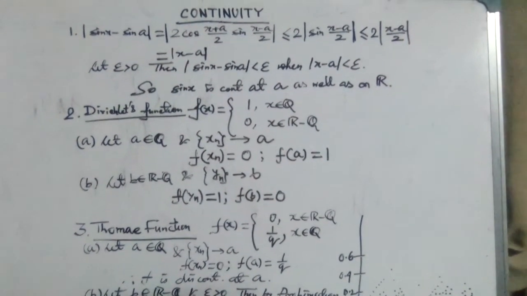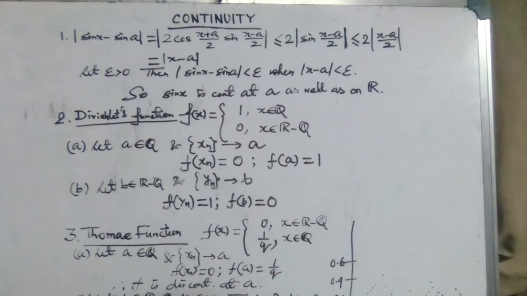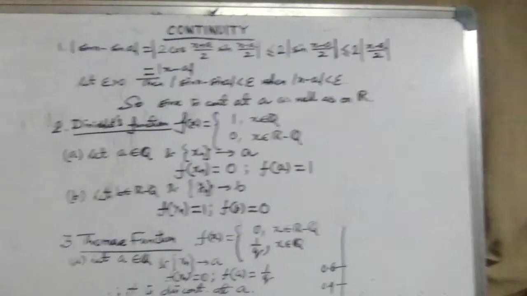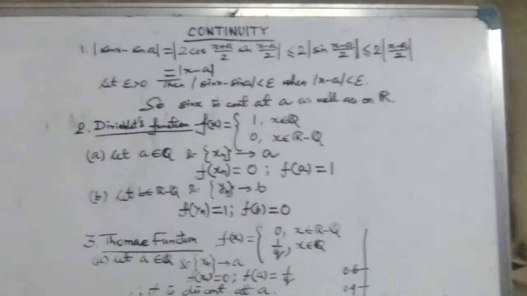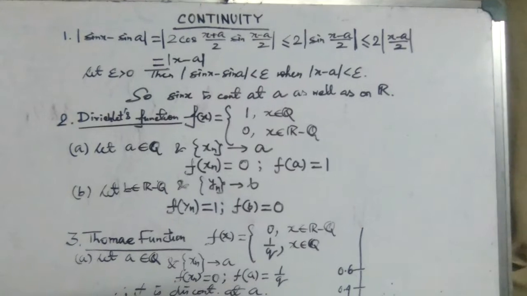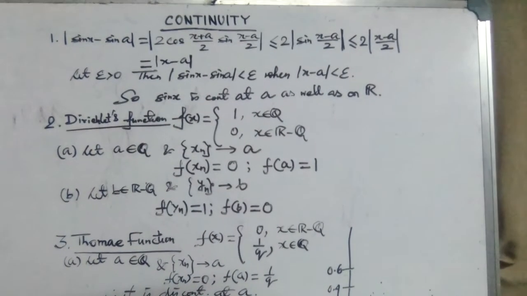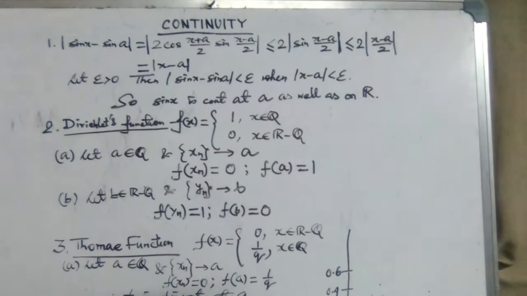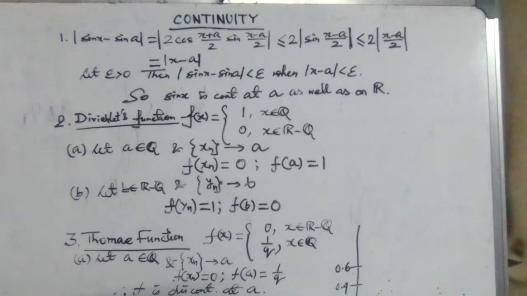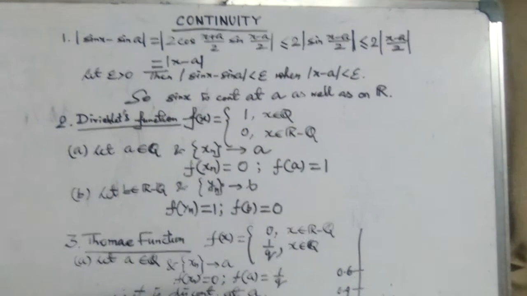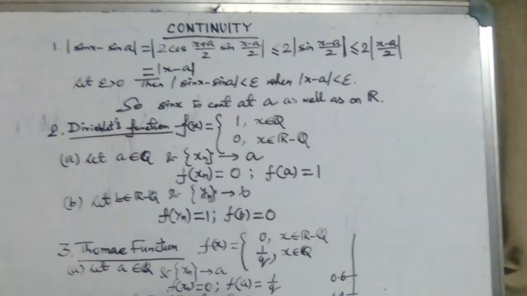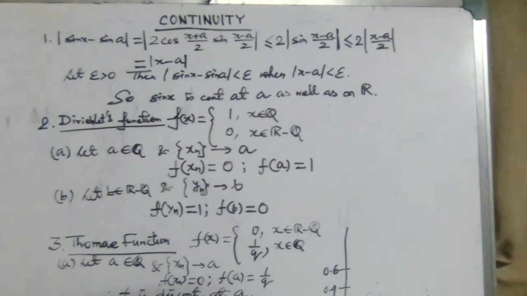First of all, I am considering only the trigonometric function sin x. The others, cos x and tan x, are almost similar. So suppose sin x is the trigonometric function and I want to check the continuity of that function at some point x equals a. So I am trying to find the difference sin x minus sin a. Sin x minus sin a is nothing but 2 times cos of (x plus a) by 2 times sin of (x minus a) by 2.